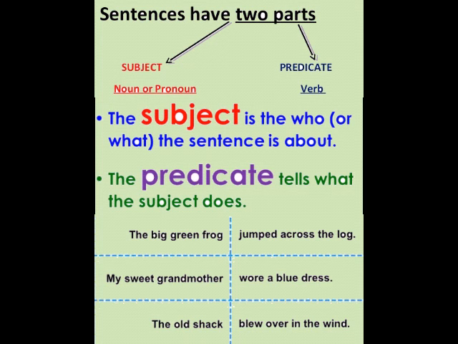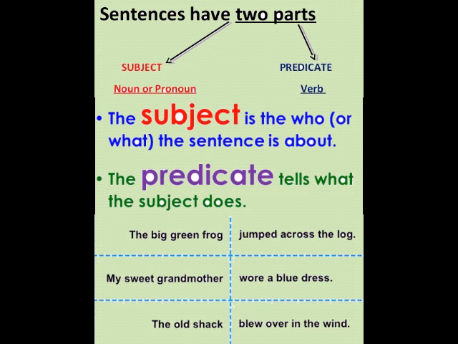There is one trick to find the predicate. Mostly, in the sentences, first find the verb, and where the verb is, that part is the predicate.